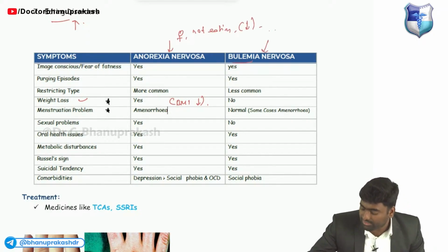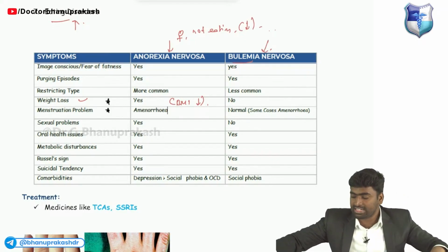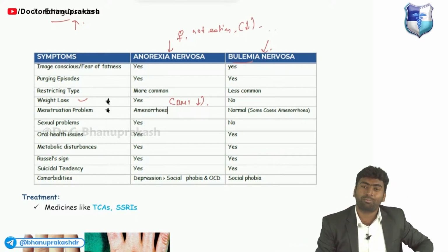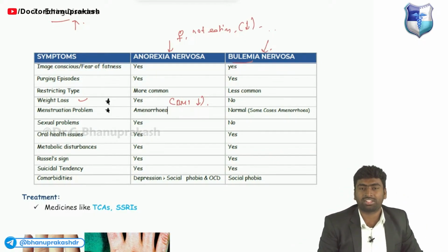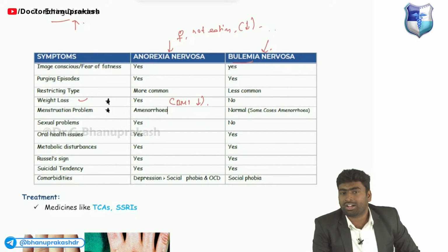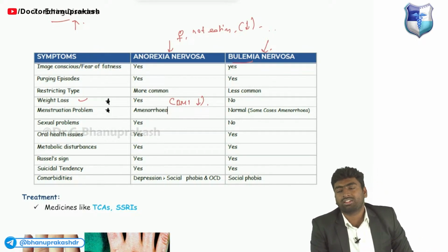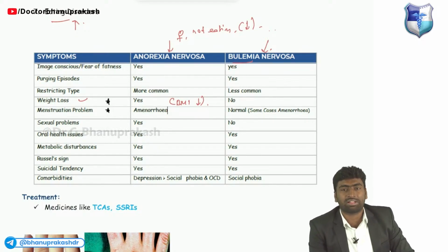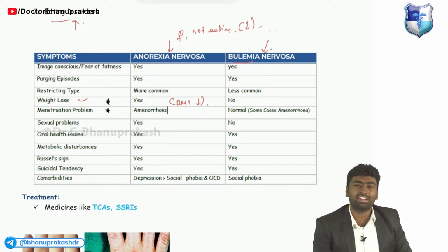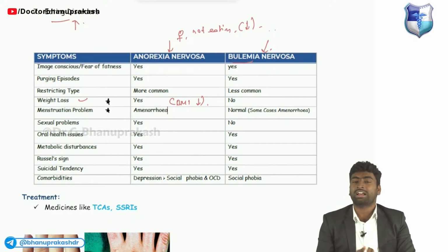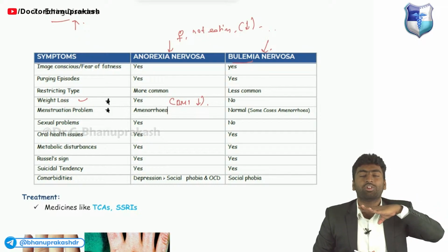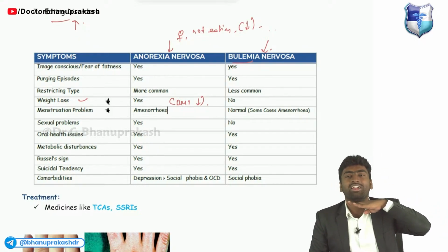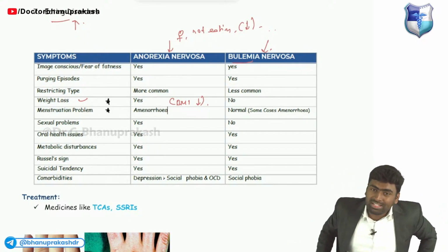Whereas in the case of bulimia nervosa, imagine it is your friend's party, okay? Your friend is spending money, when your friend clears NEET PG, or for example your friend scored good marks, and you also passed the examination. So your friend is giving a party, and you must attend the party. Then you are going to the party, then you ate up to your neck, means you have eaten till the root of the tongue, the base of the tongue.